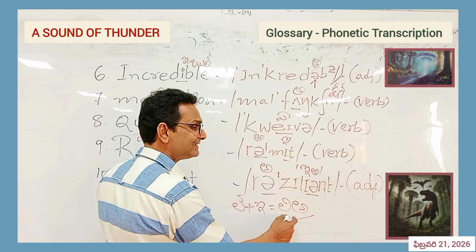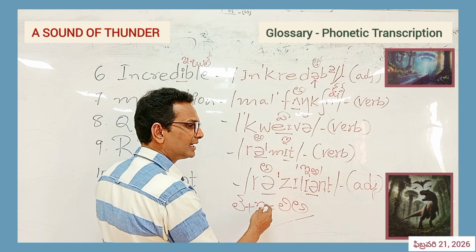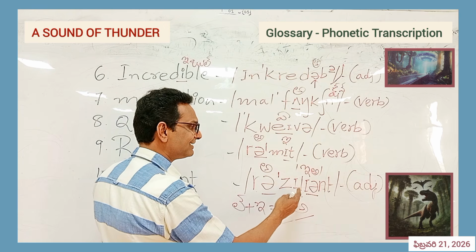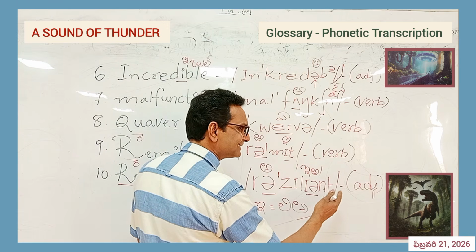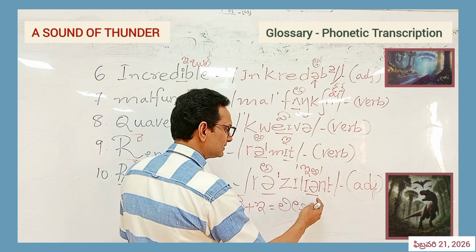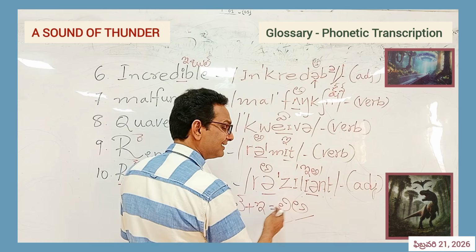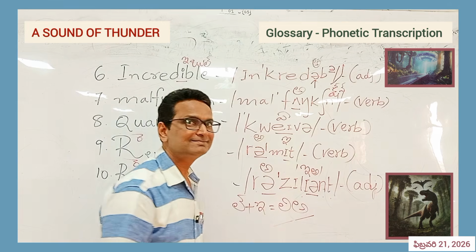Resilia. Stress is on the za sound. So, re, z, li, a, n, t. n plus t become int. Resilient. It's an adjective form.